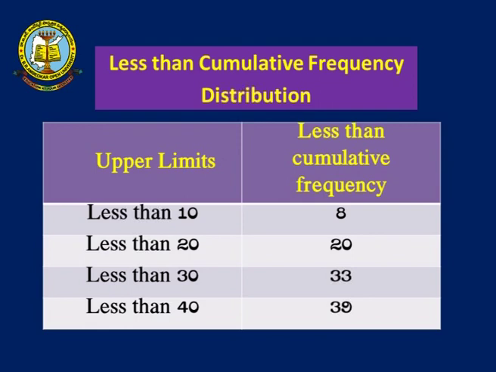So, we can use the less than cumulative frequency like this: 8. How many students, how many persons come under less than 10? 8. Less than 20, 20. Less than 30, 33. Less than 40, 39. This is a way of representing the less than cumulative frequency.